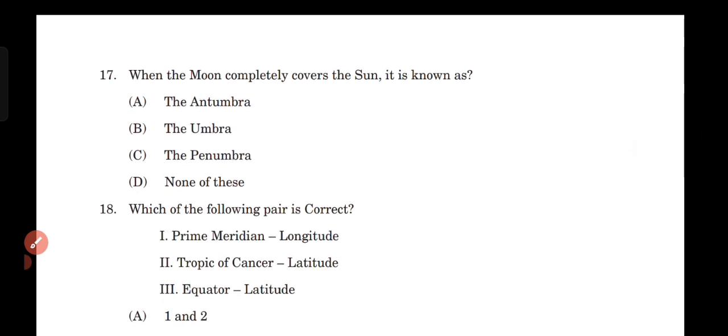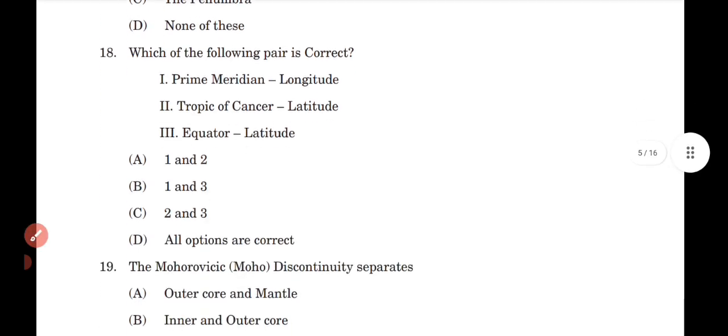When the moon completely covers the sun, it is known as the solar eclipse, since the correct answer is none of these. Which of the following pair is correct? Option D.